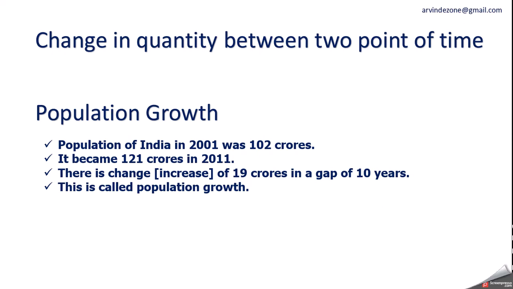So earlier the population was 102 crores. Now it is 121 crores. So 19 crore people were added to the population of our country in a gap of 10 years. So there is change, and change of what kind? Positive. So this is called population growth. Change in quantity between 2 points of time is called population growth.